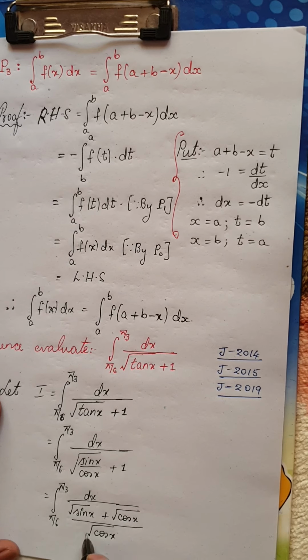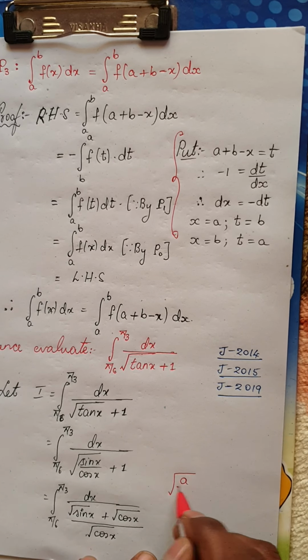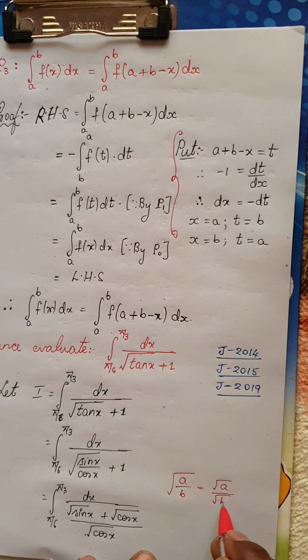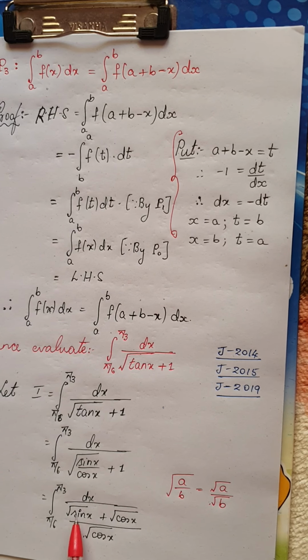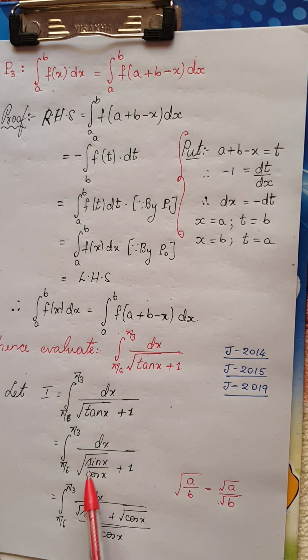We know root of a divided by b can be written as root a by root b. So root of sin x by cos x can be written as root sin x by root cos x, and you can directly take the LCM, you will get root sin x plus root cos x divided by root cos x.